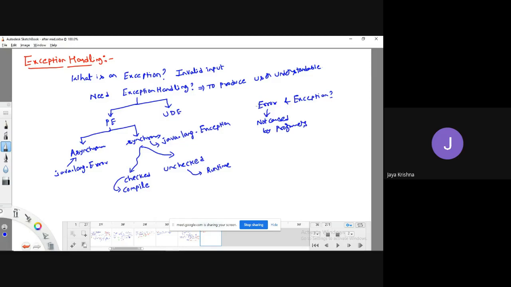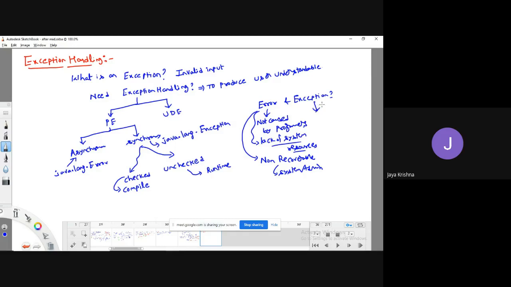It is generally because of lack of system resources. As it is raised because of system resource errors, can it be recoverable? No, it is non-recoverable. If you want to make it recoverable, we need to contact the system admin, definitely. They only change the memory, all this. So because of lack of system resources, these errors will happen.